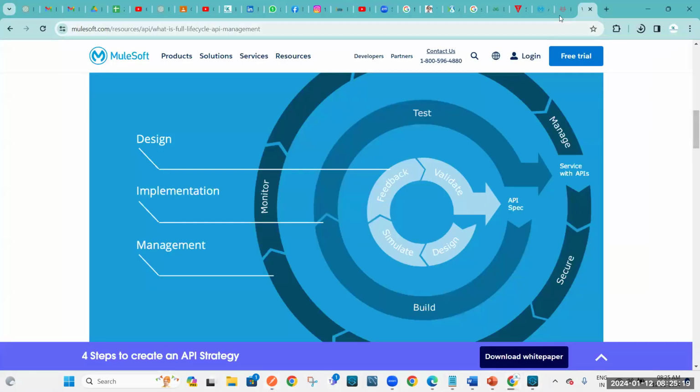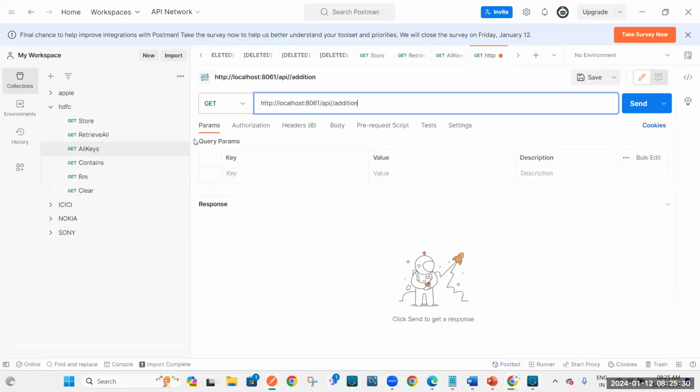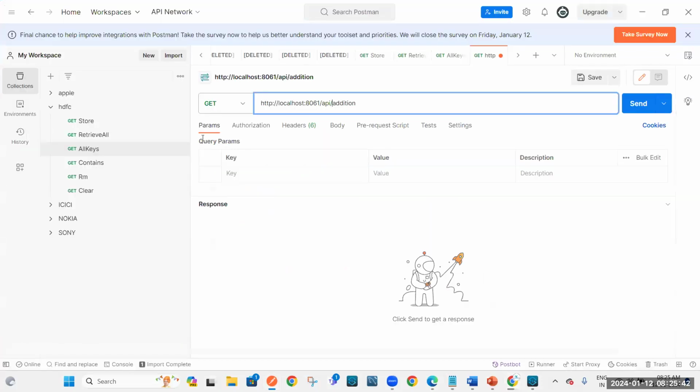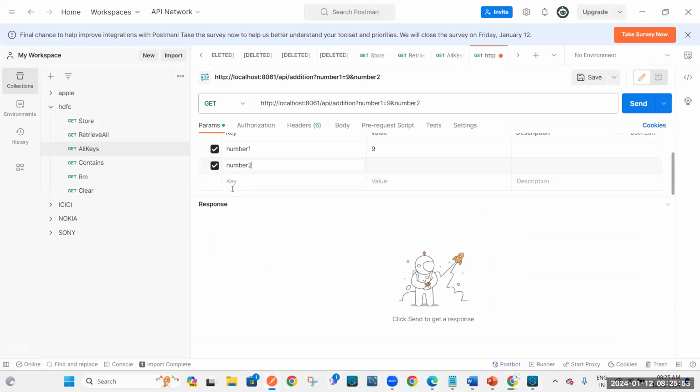Here in the design we wrote the resource path. What is the resource path? Addition. Control C. You just paste it. Slash addition. And how are we passing the request? Through query parameter. So here query parameters will be there. Here we need to pass number 1, 9, number 2, 10. So we should get 19, right?